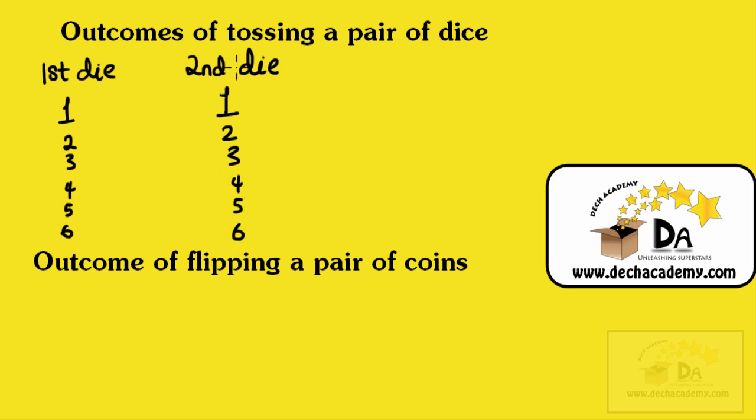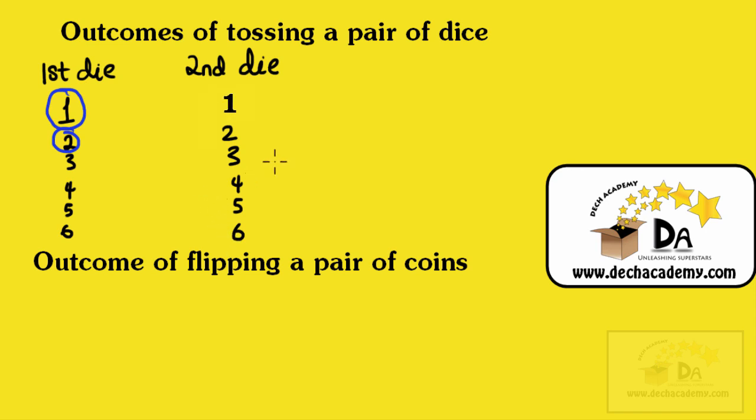The possible outcomes are getting a 1 on the first die and any of these numbers on the second die, getting a 2 on the first die and any of these numbers on the second die, getting a 3 and any of these numbers and so on, getting a 6 and any of these numbers on the second die.